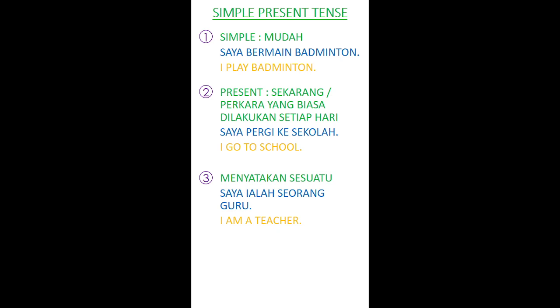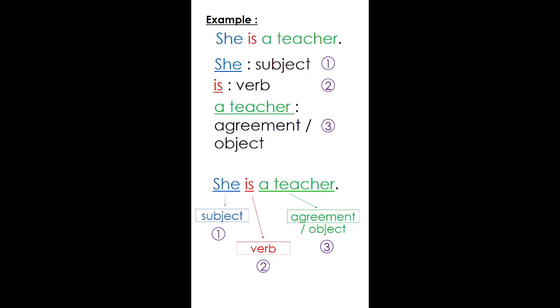So if you can see the difference there, when you change the subject, the verb will also change. For example, if you look at the first one, I play badminton. If you want to talk about your brother, for example, you want to say he. You can't say he play badminton because it is wrong. And that is what I am going to explain to you after this. So let's have a look at the next slide.